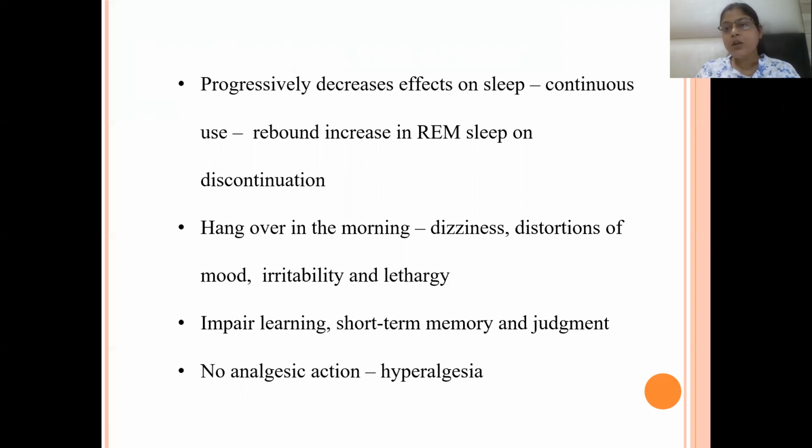hangover effect. Means increased drowsiness during the daytime can occur. There can be dizziness in the morning, distortions of mood, irritability, and lethargy can occur. These are the various side effects of using barbiturates. And they can also impair learning, short-term memory and judgment. No analgesic action; they can produce hyperalgesia.